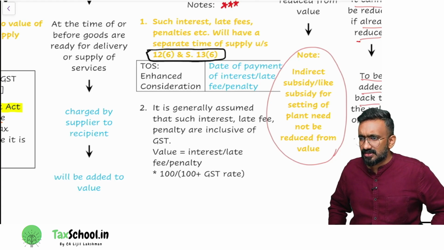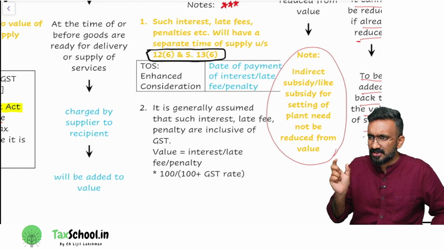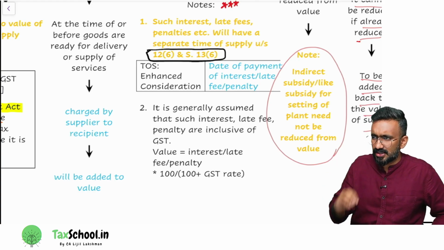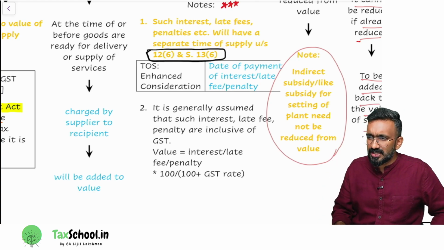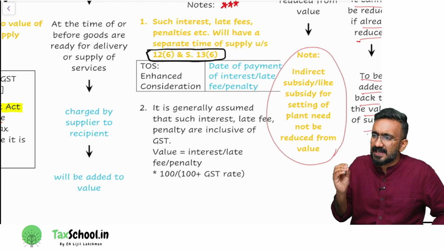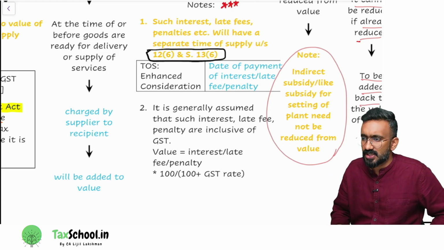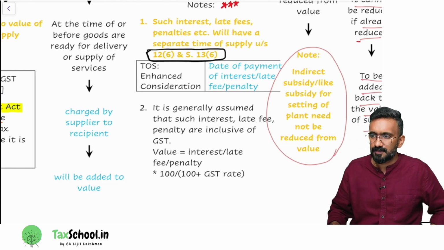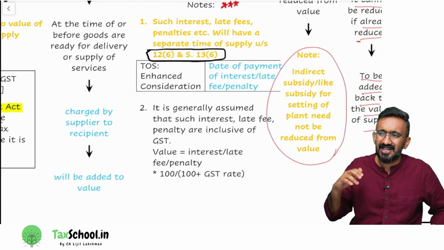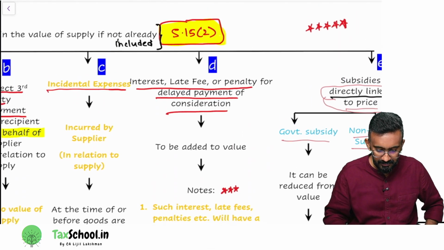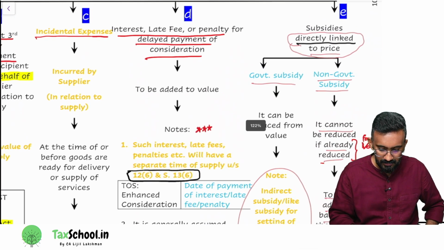What is this time of supply for interest, late fee, penalty? It says the time of supply for such enhanced consideration. They've used the word enhanced consideration. It would be the date of payment of interest, late fee, penalty. Number two, it is generally assumed that such interest, late fee, penalty are inclusive of GST. That's an assumption that we make.